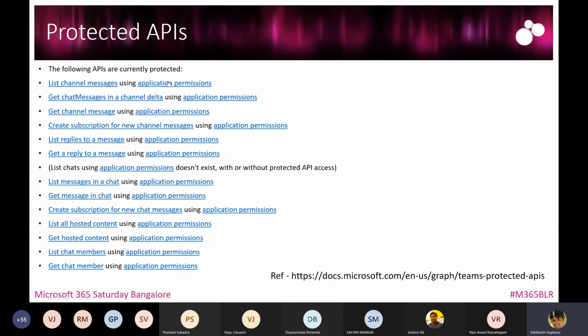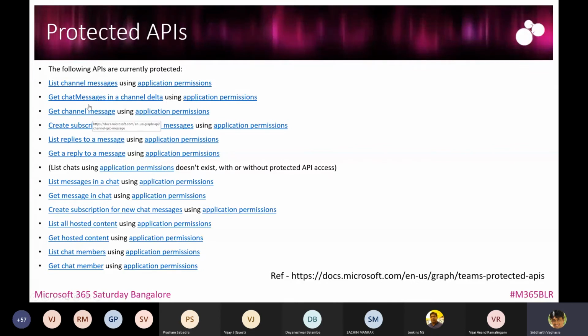But when you are using application permission, it means that though you are not part of the team or channel, as an admin you are developing and want to access that data using application permission, which is over and above the users who are part of the channel. So this is not available by default. If you want to develop a customization using application permission to get channel messages, it is a protected API. You need to first contact Microsoft, and then they will enable it, and then you will be able to call it using application permissions. So these are the protected APIs.